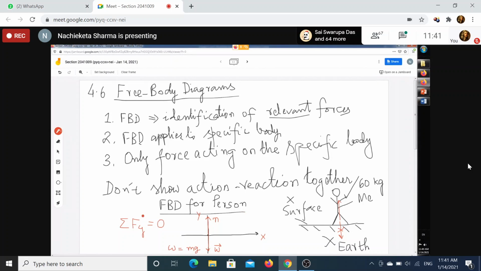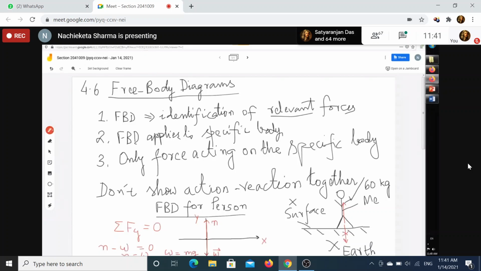Now what is this Fy? Sum of all forces along the y-axis. So how will I take the sign? N is upward, so positive. W is downward, so negative. So N minus W is equal to 0. So N is equal to W. So now I know that my normal force is equal to weight.